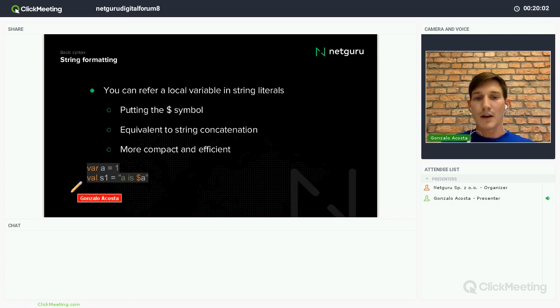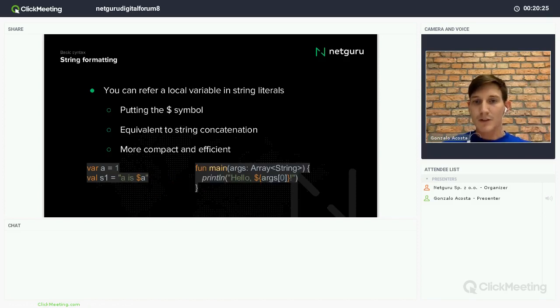For example, if I have var a equals 1, I can define, for example, a string variable, right? And I can say here that it is $a, and it will concatenate the 1 here. We'll put the 1 here.